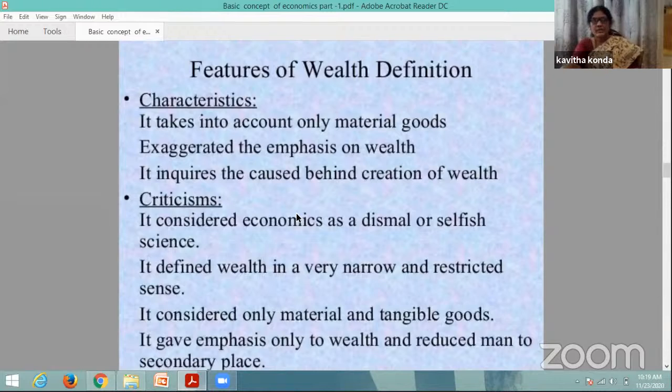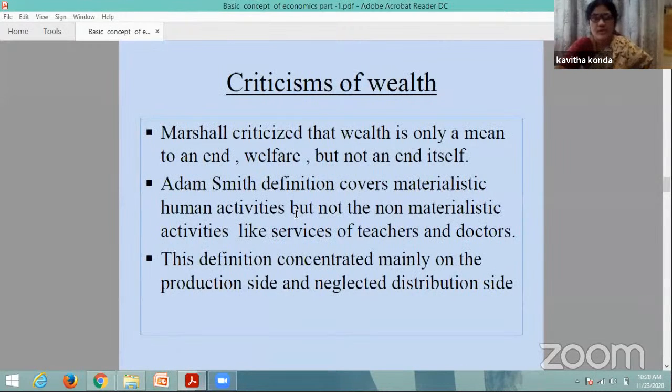But in this classical theory, they gave importance to wealth only. Wealth is important and compulsory for development, growth, further production and further economic activities. But along with wealth, human behavior is also important. Human satisfaction or welfare is also important. That's why he gave first place to wealth and second place to man, and that's why it has been seriously objected to.